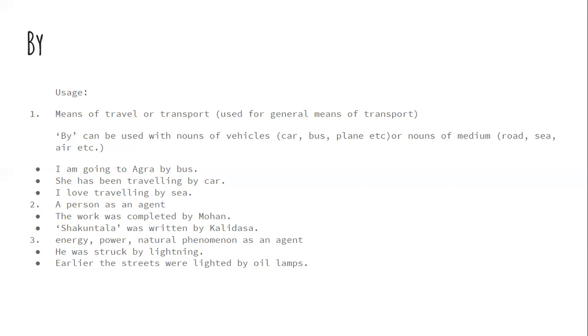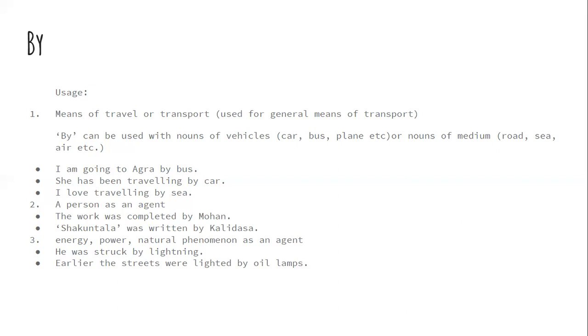It is describing the way of going to Agra. She has been traveling by car. I love traveling by sea. So here comes the noun of medium.